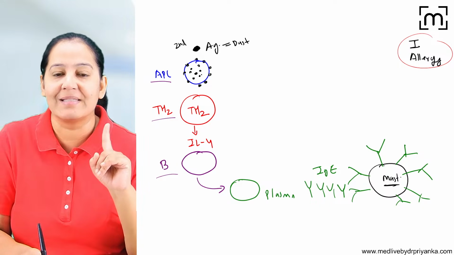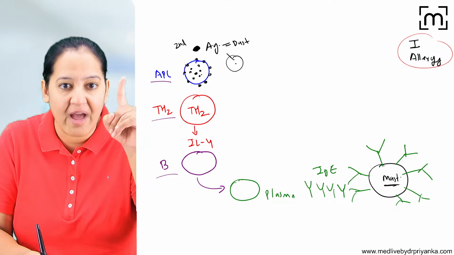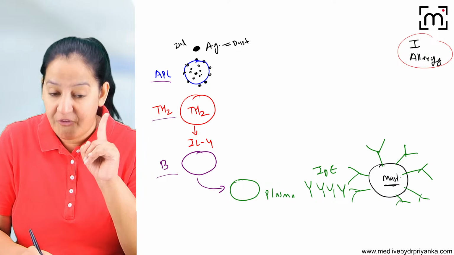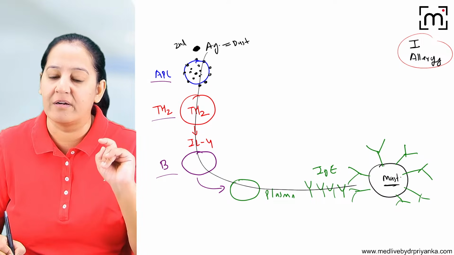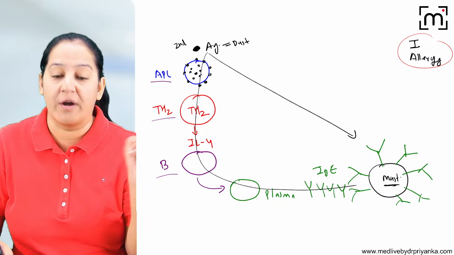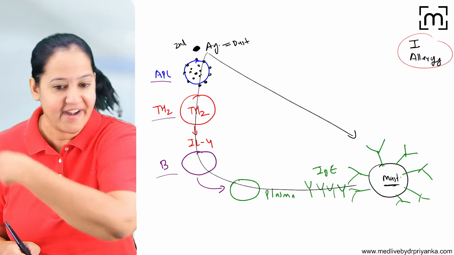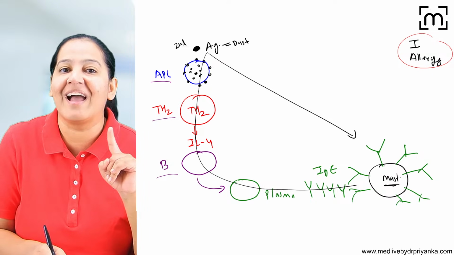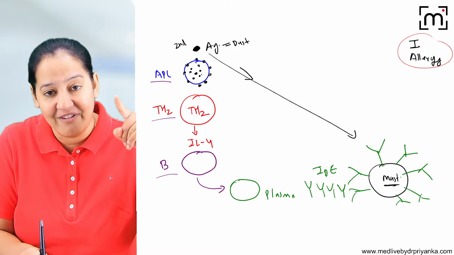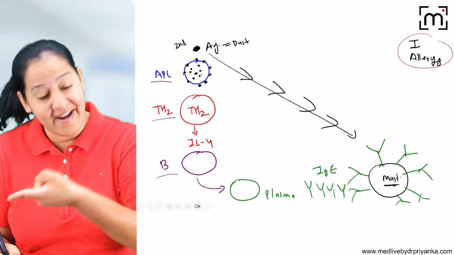These memory B cells will recognize the antigen. You are the one for which we have already done all the homework. You directly go to your antibody. We will not repeat the process for you. So this is recognized by the memory B cells and it will be diverted towards its antibody directly from the second time